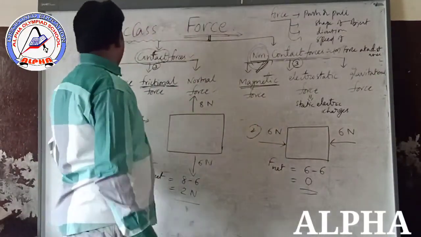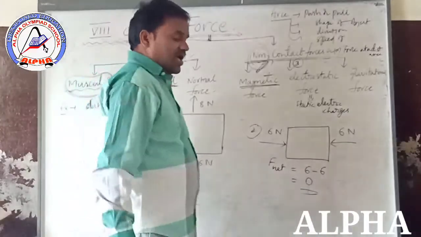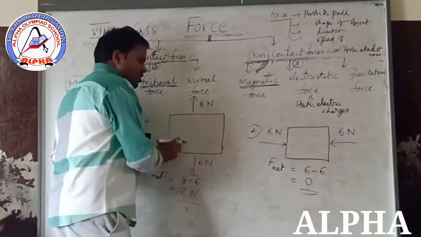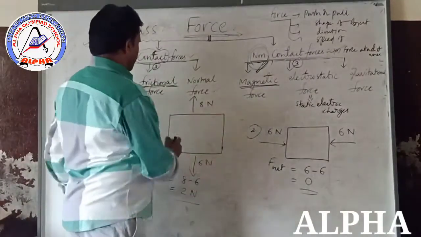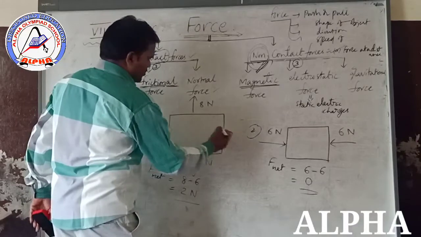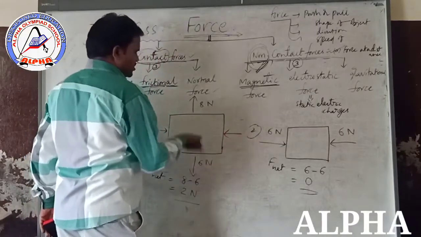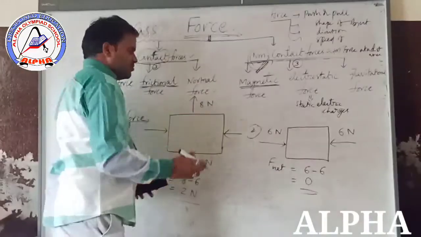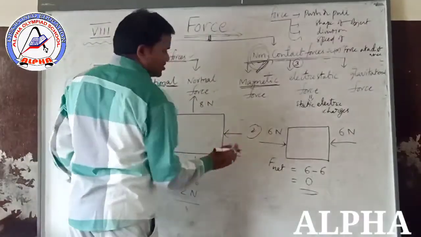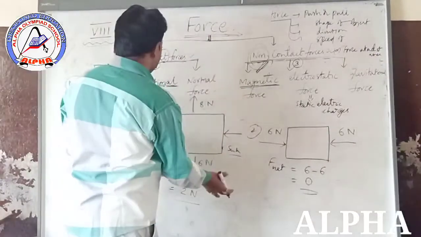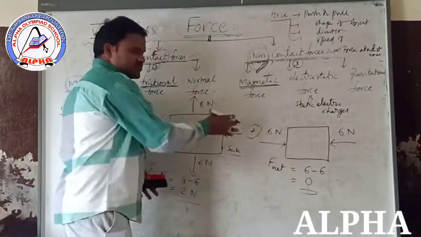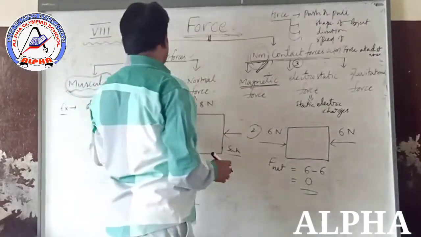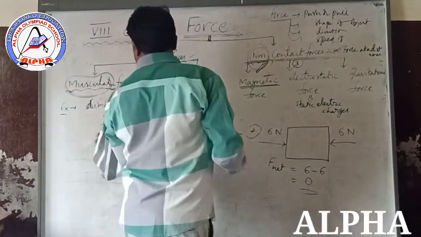What is the net force? The algebraic sum of all the forces acting on the object. Suppose there is one force on this side, one force on this side, one force on this side. These are all the algebraic sum. Sum means plus. The algebraic sum of all the forces acting on the object is known as net force. Next.